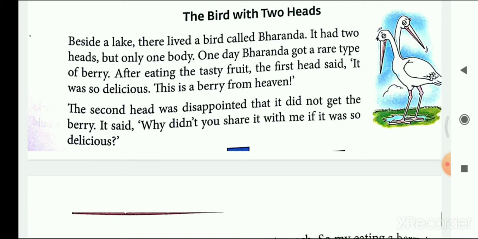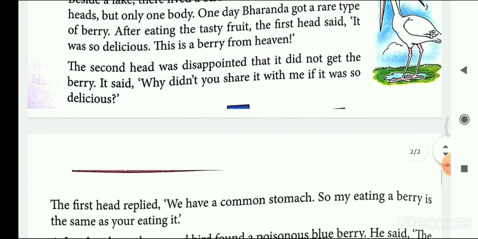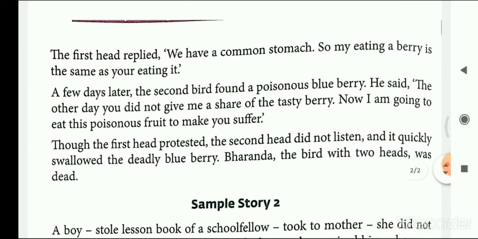The second head was disappointed that it did not get the berry. It said, "Why didn't you share it with me if it was so delicious?" The first head replied, "We have a common stomach. So my eating a berry is the same as your eating it."